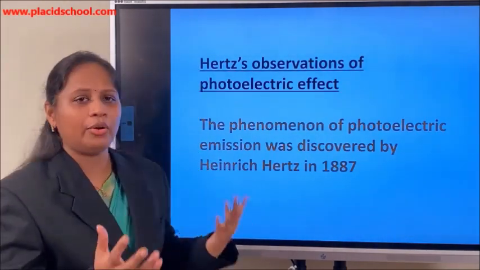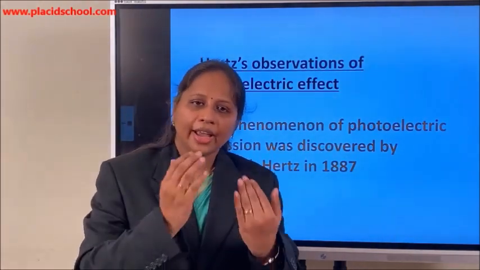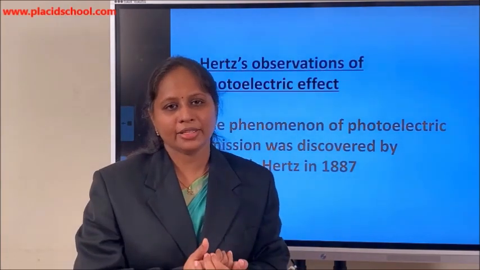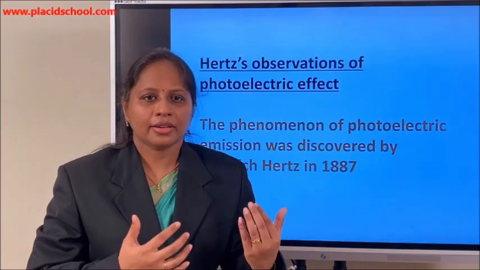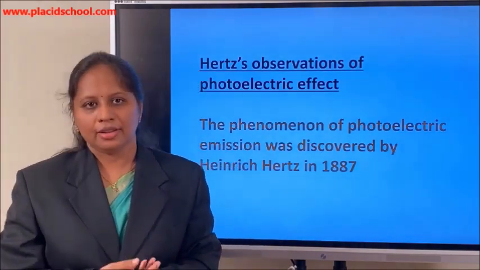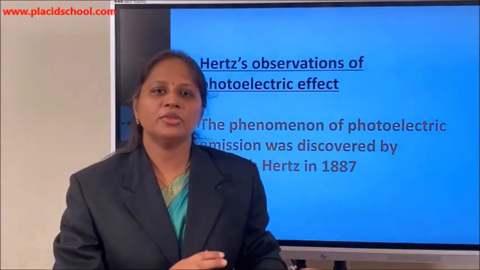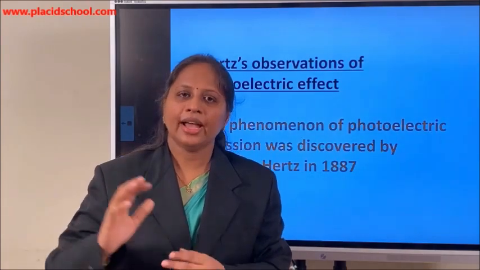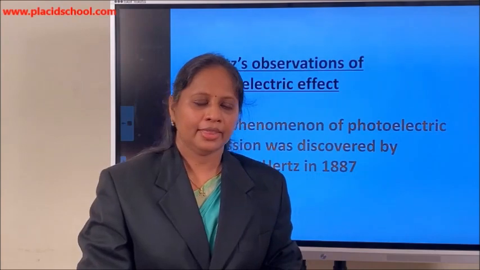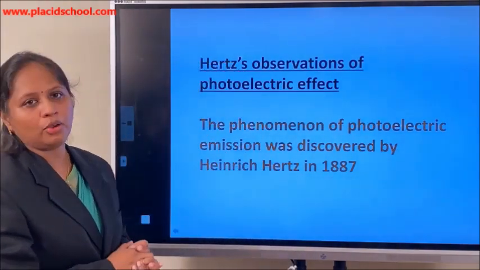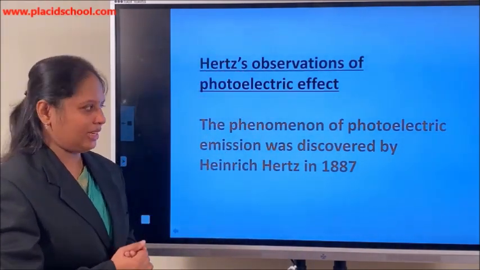So what he found out is that when light falls on this emitter plate, somehow the electrons are gaining energy from that light and come out of the metal surface and escape into the space near the collector plate. That is why the spark got enhanced or brightened.